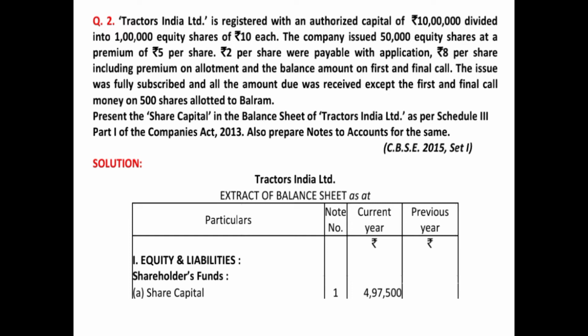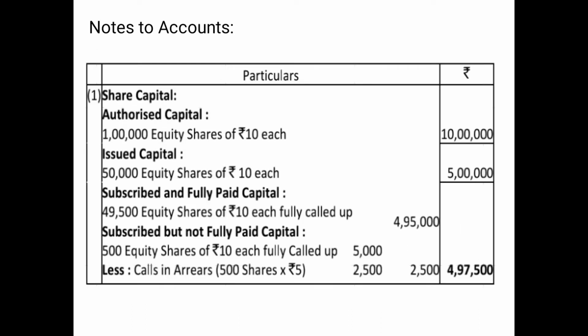So as we know, in case of companies, we prepare a vertical form of balance sheet. First of all, we show the equity and liabilities, and then we show the assets. And in the balance sheet of the company, we show the main amount, and the bifurcation and headings are all shown in notes to accounts. So before discussing the balance sheet over here, let us discuss the notes to accounts. So this is the notes to accounts.